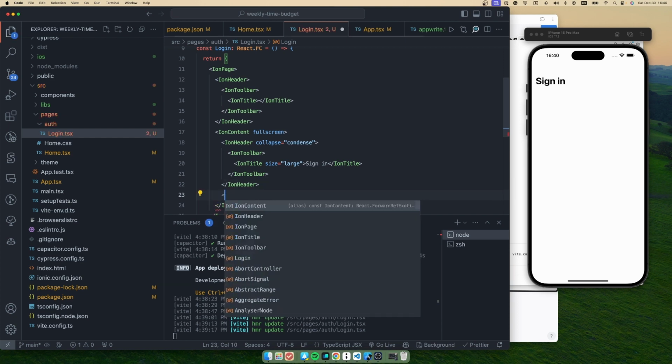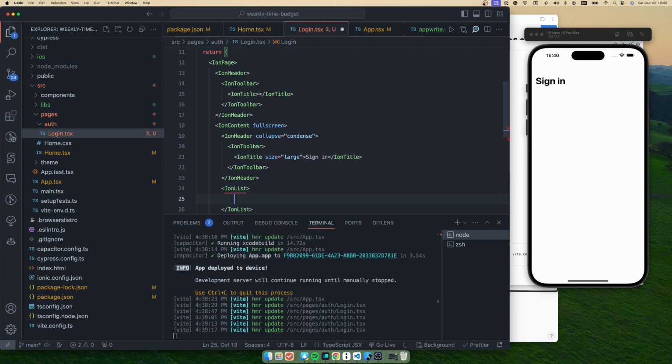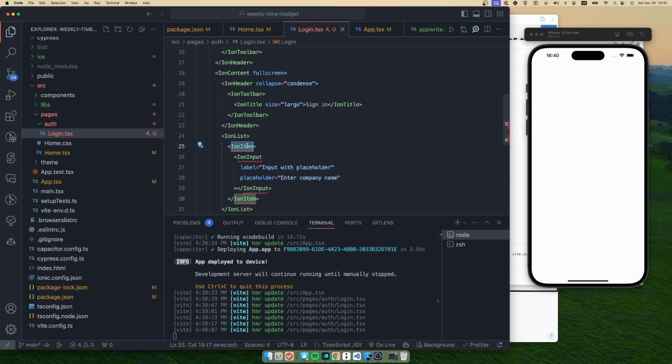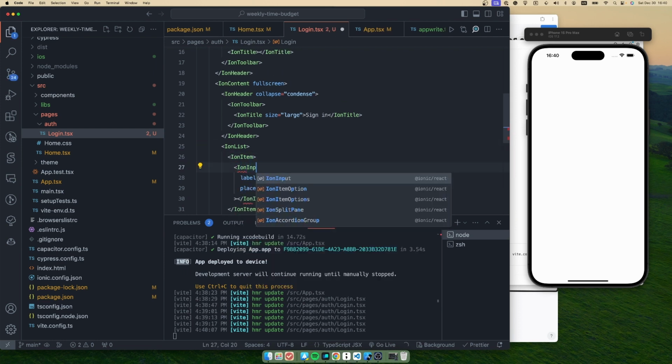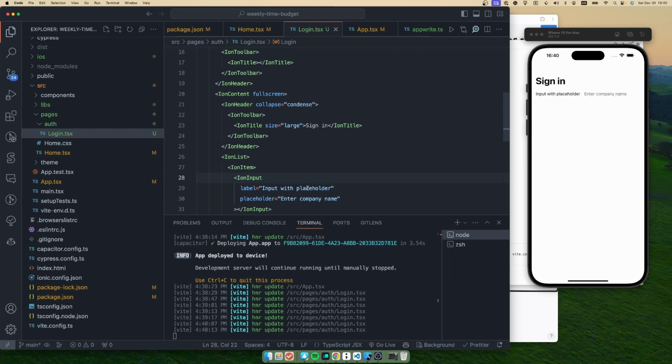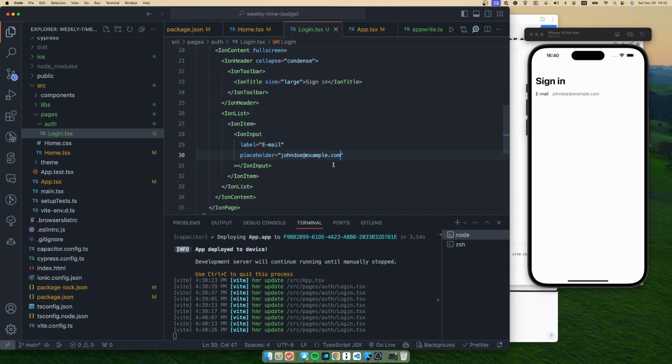Okay, ion list. We should import ion item and ion input. So we're going to change the label to email, and let's remove that, or maybe we can leave a placeholder, johndoe@example.com.